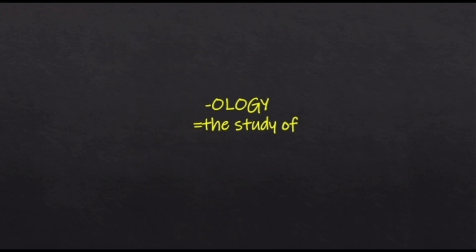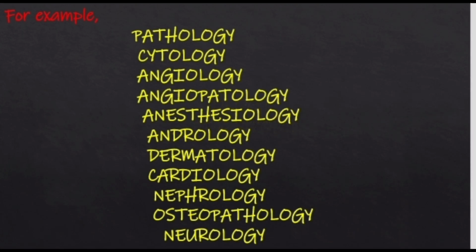Next we have ology, which means the study of. And here are some examples. First one is pathology. It is the study of disease of the body. Next one is cytology. It is the study of the structure and function of plants and animal cells. Next one is angiology. It is the study of the blood and lymphatic vessels. Next one is angiopathology. It is the study of disease affecting blood vessels.